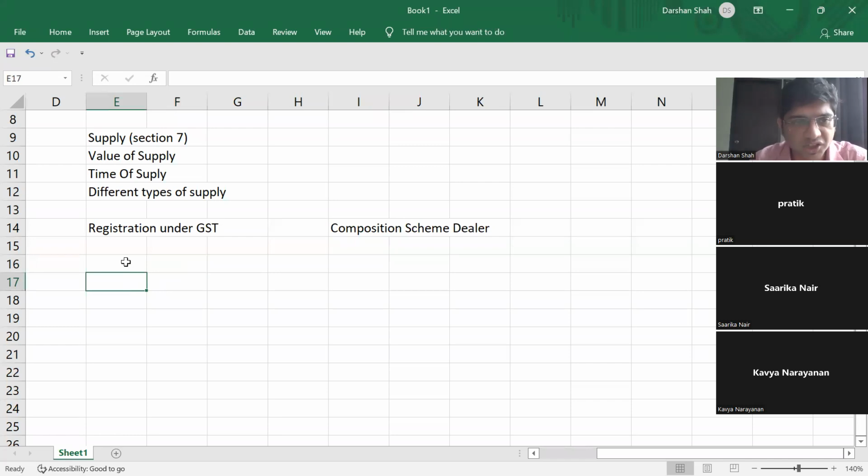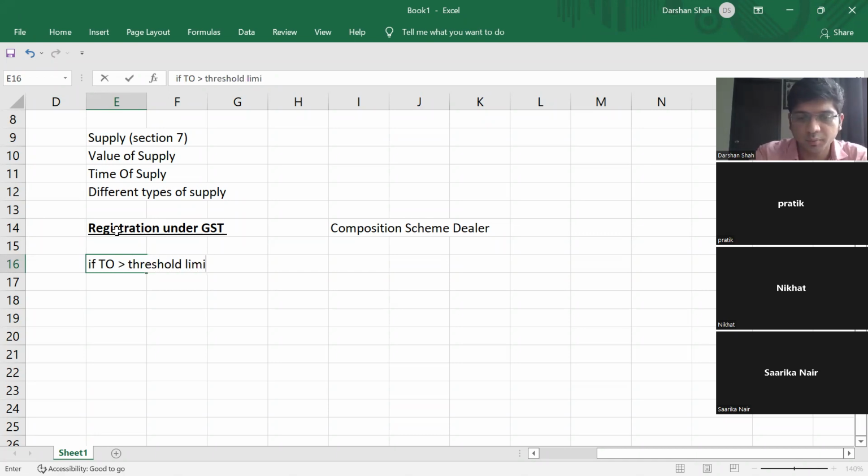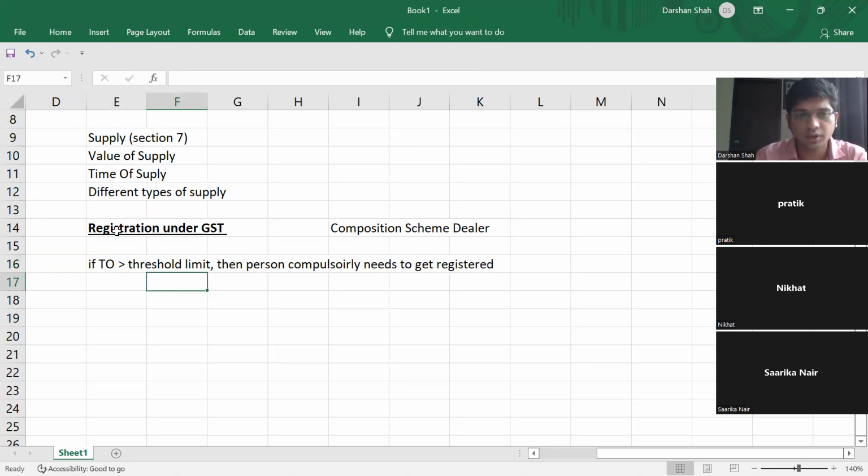So tell me, what was the concept of registration quickly? When do we need to get ourselves registered? Turnover above 20 lakhs. Correct. So that was the threshold limit, na? If turnover exceeds the threshold limit, then the person compulsorily needs to get registered. And the threshold limits were different for different kinds of persons, right?